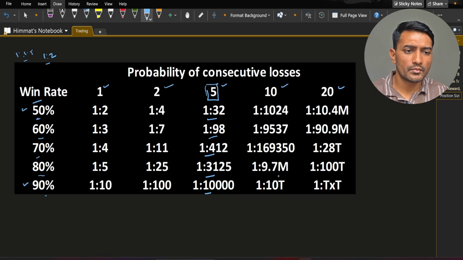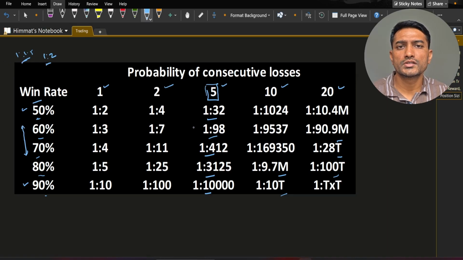If you see here, there are millions and trillions of trades as well for 20 or 10 consecutive losses. So depending on this chart, you can decide your system or build your system which will have a good win rate, good risk reward, and you should psychologically prepare for this many consecutive losses in a row once in these many trades.